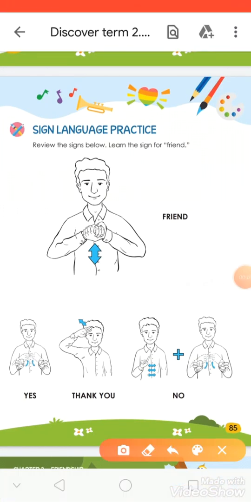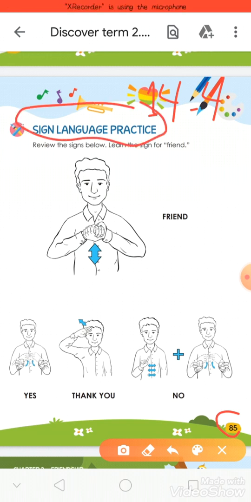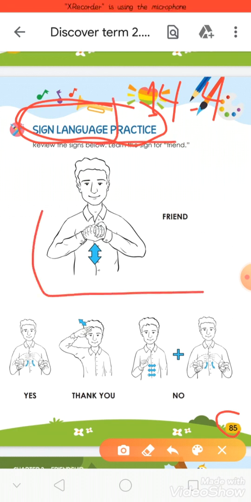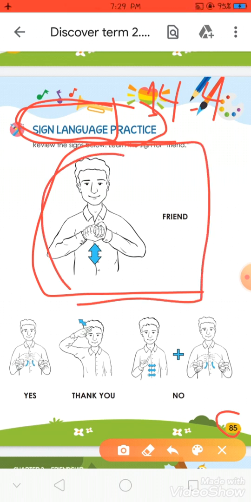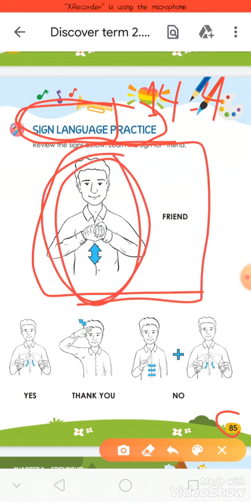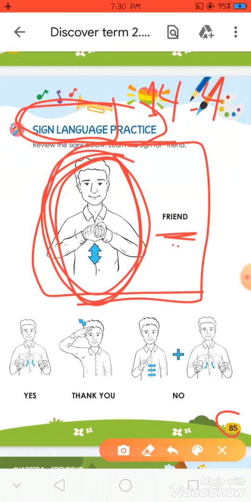Now KG, turn your page. Now I am on page 85. Okay? Number 1, write the date of today here. On this page KG, we will talk about sign language practice. Okay, look well at the first picture. Okay, this picture KG means friend. If I put my hand like this it means friend.